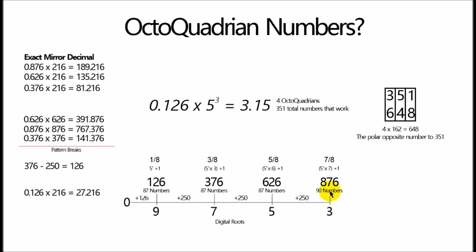I'm still researching this. But delving deeper into what these numbers do, they seem to have this really odd 1/8, 1/4 behavior. And you also notice some things like this, where 0.126 multiplied by 5 cubed gives you 3.15. Okay, there's 4 octoquadrians. If you add up all the numbers in the sequences, you get 351 total numbers that work. That's the same digits as 3.15. And then on top of that, you have the polar opposite number, which is 648. And that's actually 4 times 162, which is what I call the synergy constant. So there's something really bizarre going on here.